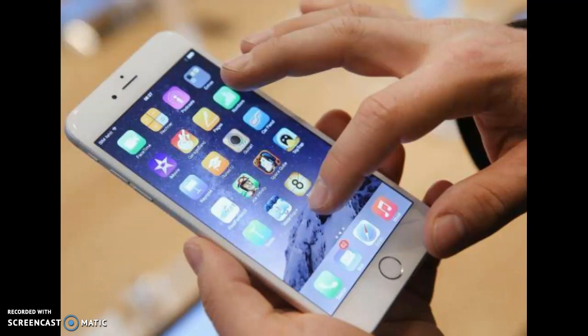One with phones, I read somewhere that people check their phones about 17 times a day. I don't think that's true. I think in our modern culture, we actually check our phones more than 17 times a day.